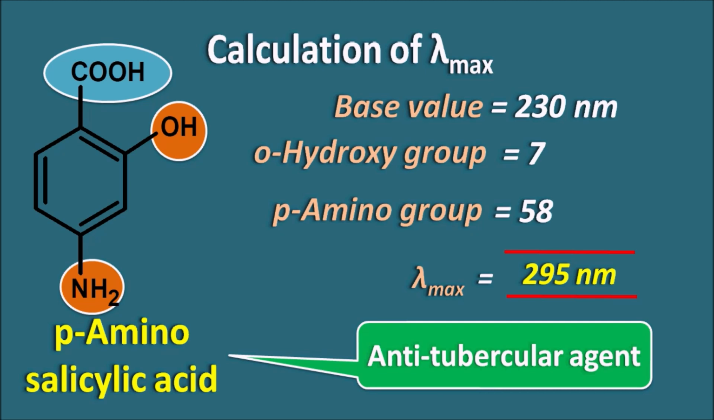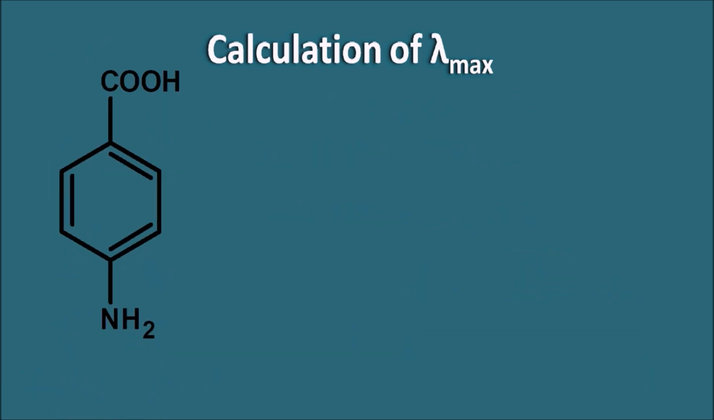Now again you can ask whether para amino salicylic acid is colored or colorless. Since it is absorbing at 295, it is falling in the UV region, so it is not absorbing in the visible region. So it is again a colorless compound. Now let us take another example. This is para amino benzoic acid, commonly known as PABA.